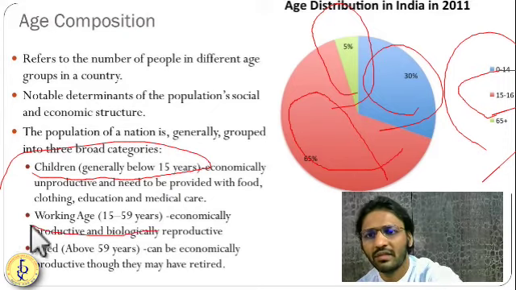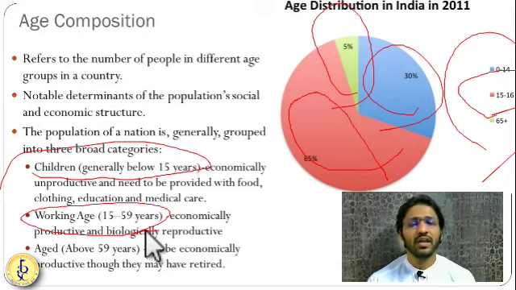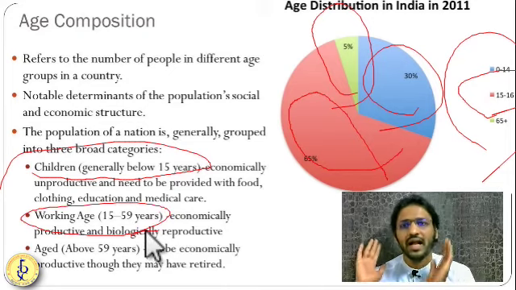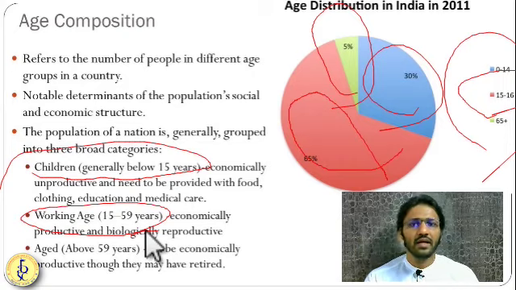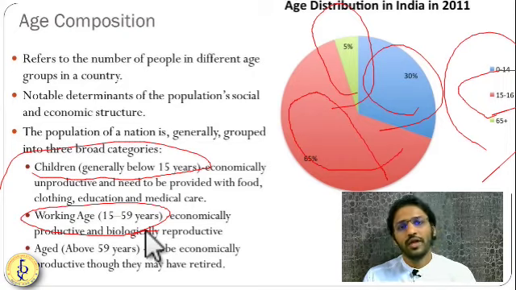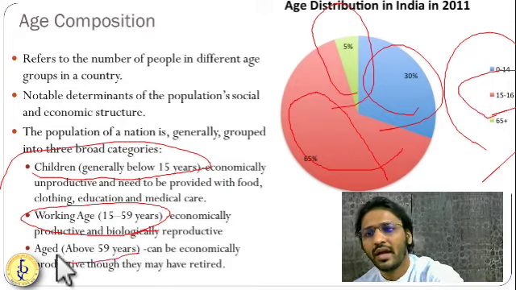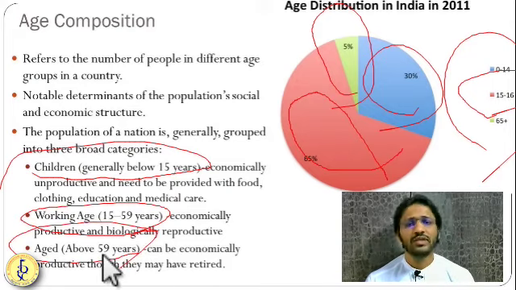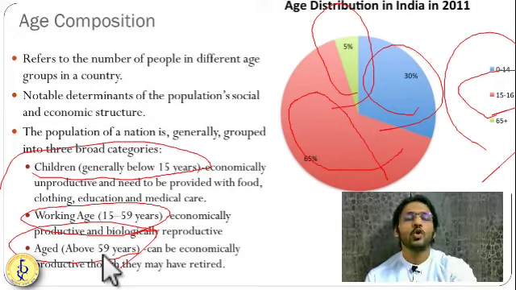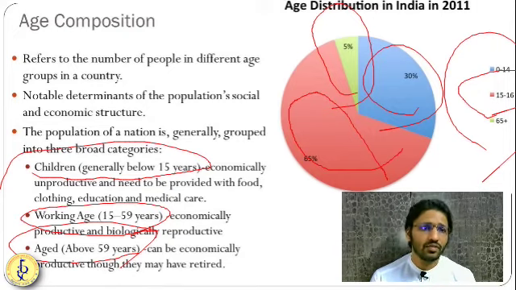Then working age till 59 years. They are very reproductive, biologically active and economically active. So the entire pressure of children as well as most of the elders is on their shoulder. And then you have above 59 years, so they are retired; they might be working, they might not be working. In this way there is a distribution of age in case of India.